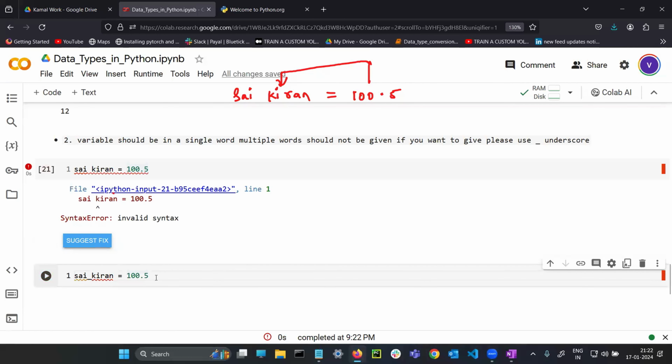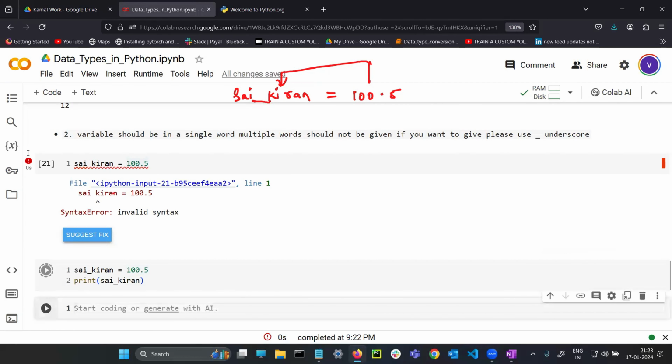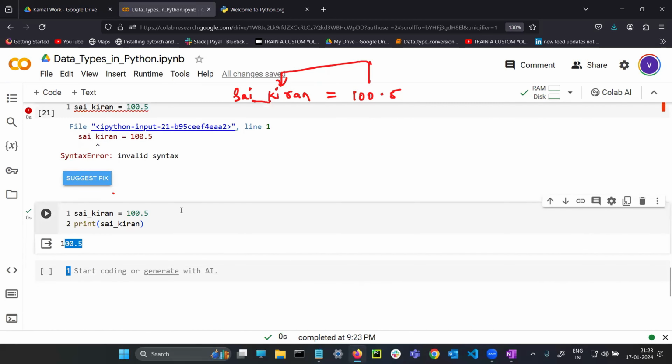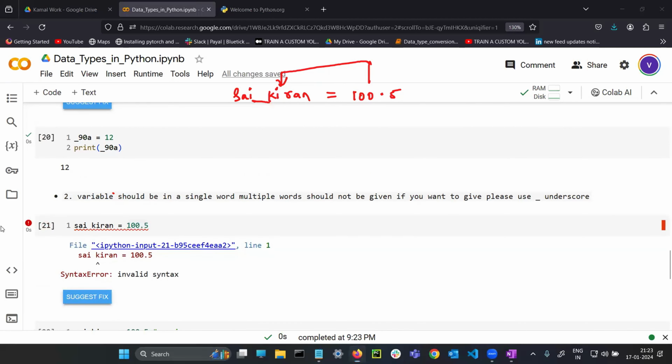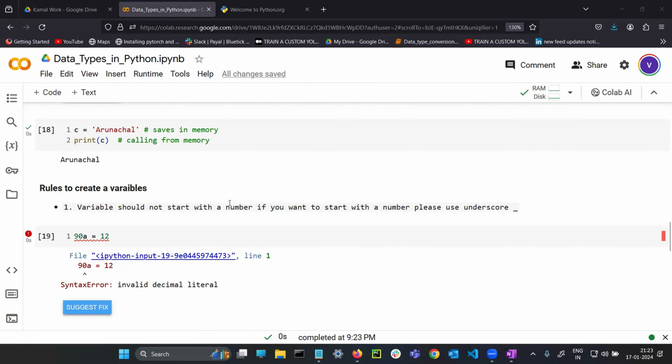So if you want to give multiple words as a variable, what is the solution? Connect them with underscore. Give underscore in between them. If you give underscore, Sai underscore Kiran will be treated like a single word. You are connecting them and maintaining the bridge between them. This is possible. See, saving. I am writing once again here, saving in the memory, saving and calling. This is rule number 2. Guys, understood? Rule number 2, everyone.